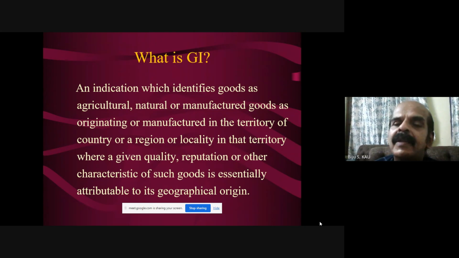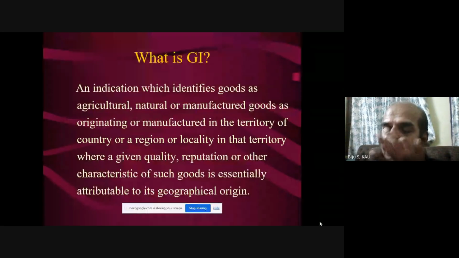That is, it is particular to a region. That's why it is called geographical. An indication is like that. So, a locality in that territory where a given quality, reputation, or other characteristics of such goods is essentially attributable to its geographical origin, meaning that it is specific to that certain area. That's why it is called geographical indication.